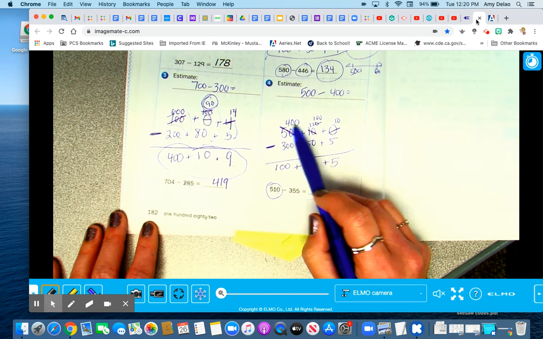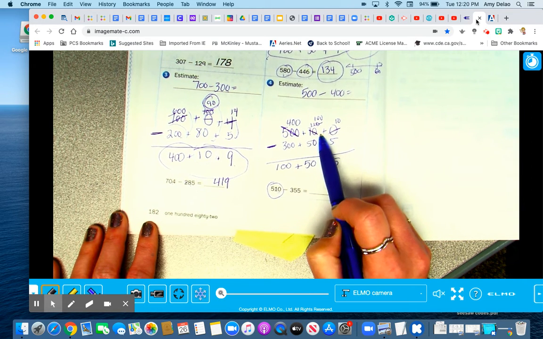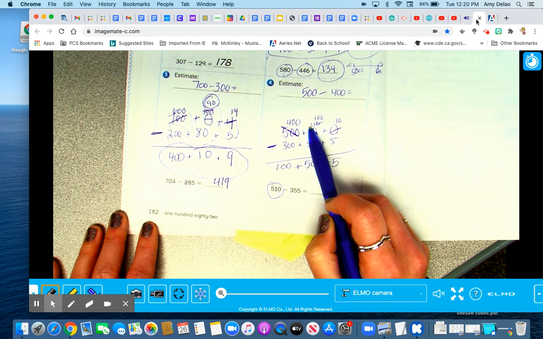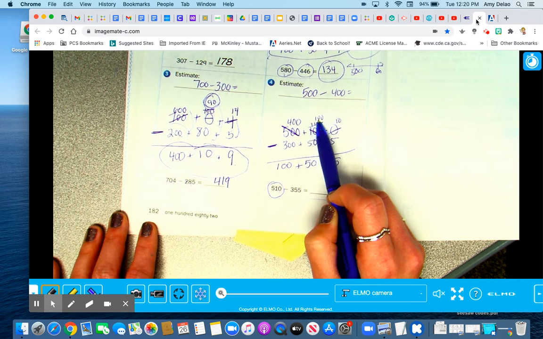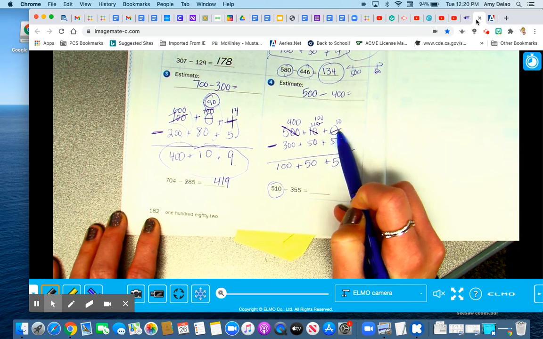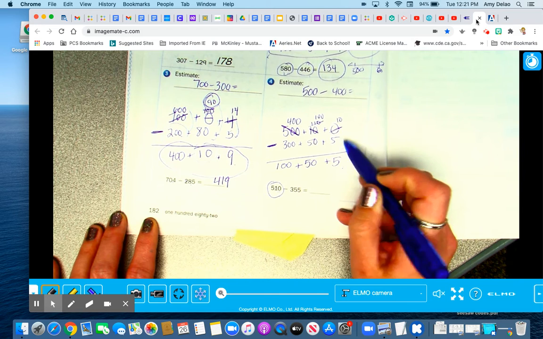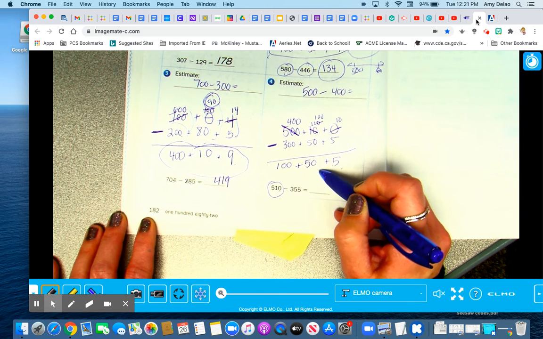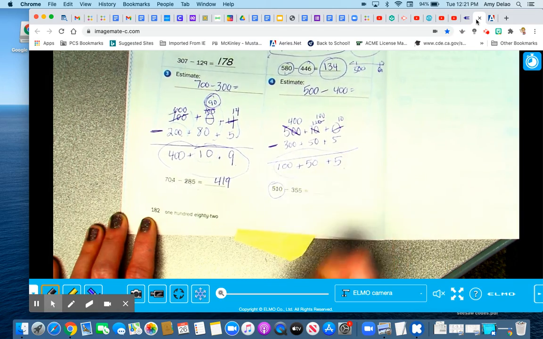I'm going to borrow. Actually, I'm going to start all the way over here. 400, I'm going to give it to him. That's going to be 110. Then I borrow from 100, give it a 10, and then subtract. 10 minus 5 is 5. 100 minus 50 is 50. 400 minus 300 is 100. And then you add those together.